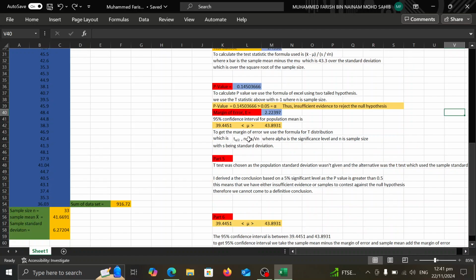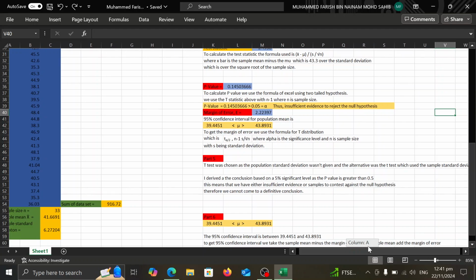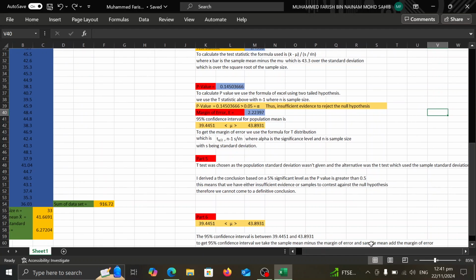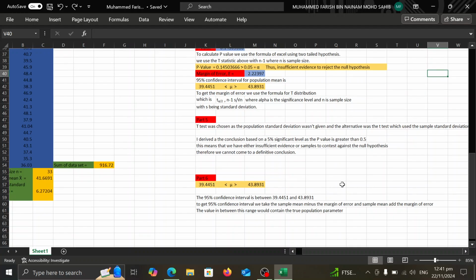The t-test was chosen as the population standard deviation wasn't given, and the alternative was the t-test, which uses the sample standard deviation. I arrived at the conclusion based on a 5% significance level, and the p-value is greater than 0.05. This means that we have insufficient evidence to contest the null hypothesis. Therefore, we cannot come to a definitive conclusion.